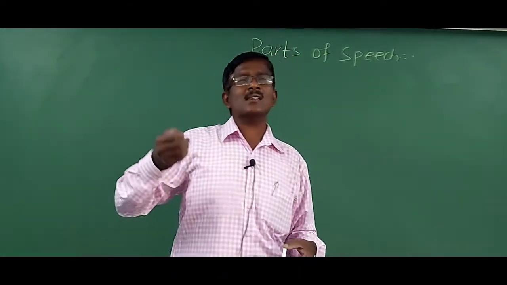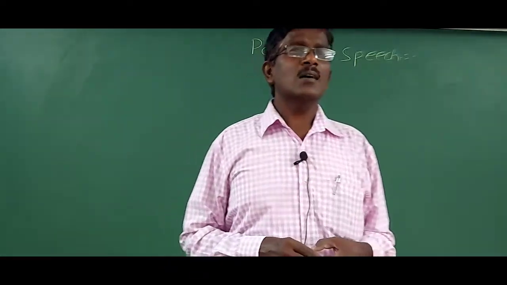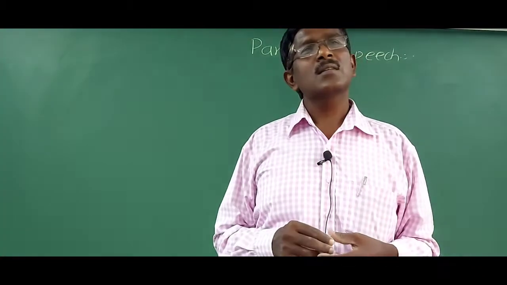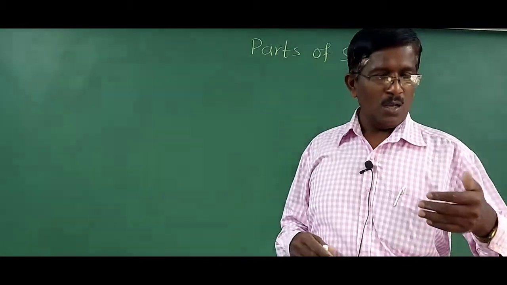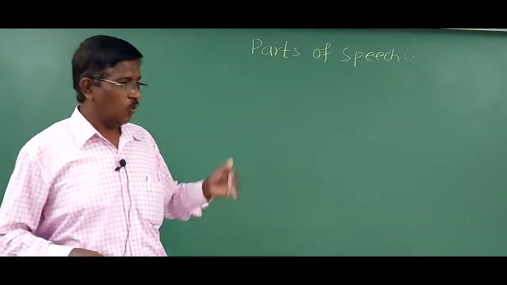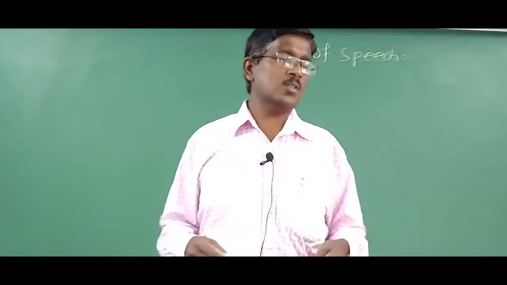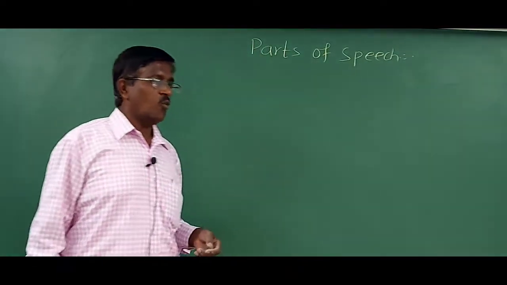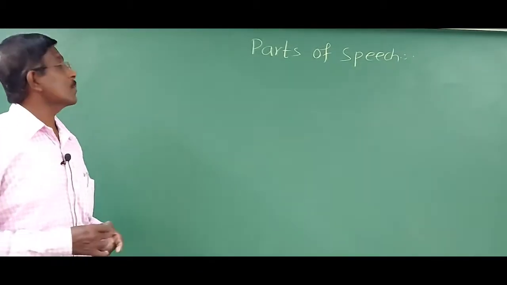Hooray expresses our emotions when we are happy. Hooray, we have won the match. Hush, the baby is sleeping. In this way we have learned 8 parts of speech.